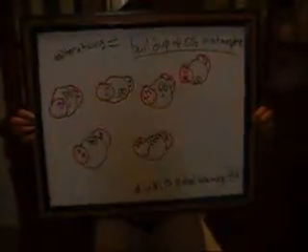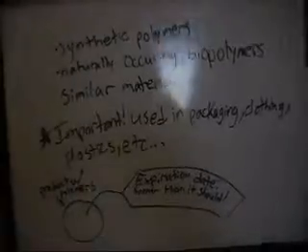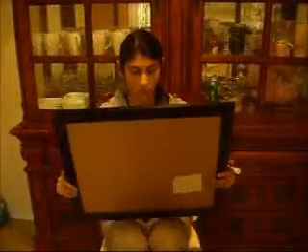UVB rays also affect biogeochemical cycles. UVB rays can alter sources and sinks of biogeochemical cycles, especially the carbon cycle, resulting in a buildup of gases. UVB rays also affect materials such as synthetic polymers, naturally occurring biopolymers, and other similar materials. They reduce the time these materials are useful before they break down.